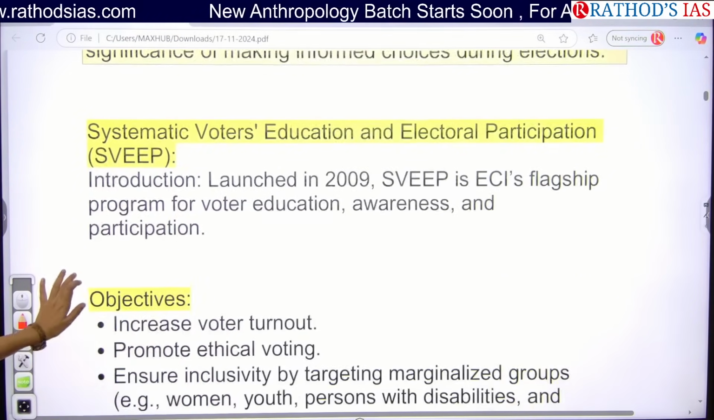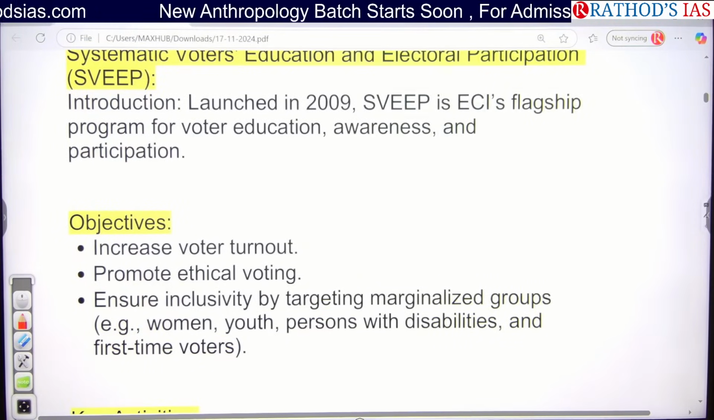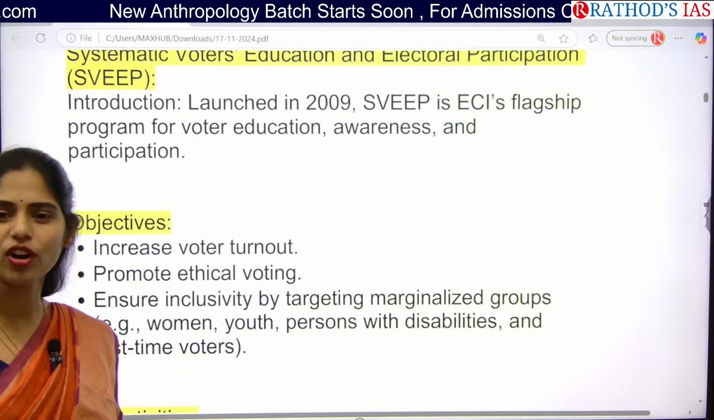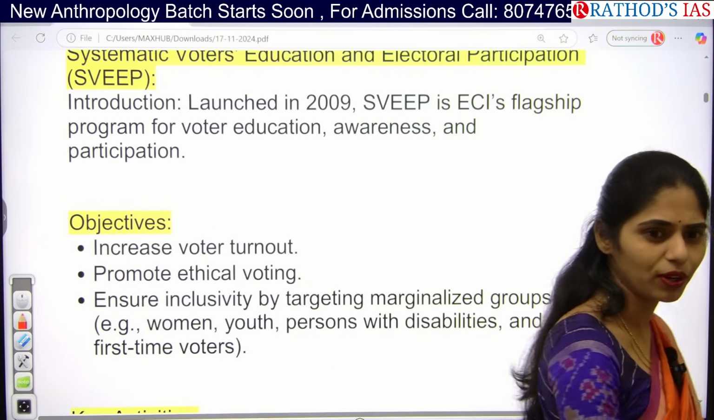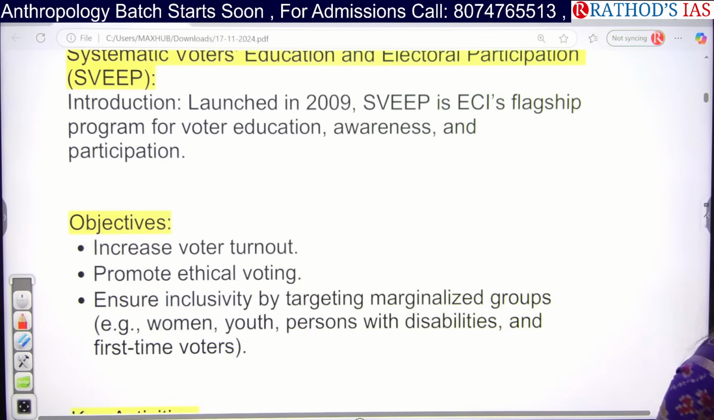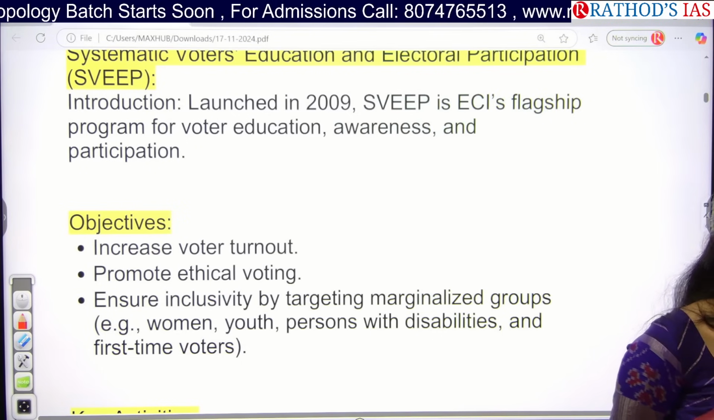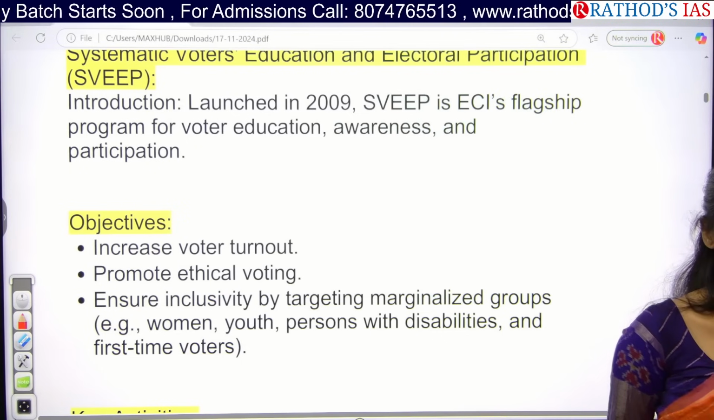So what are the objectives of SVEEP? The first one is to increase voter turnout. Can you tell me what the average voter turnout has been recently in the state of AP or in the state of Telangana? Around 70. So why is there such a low voter turnout?